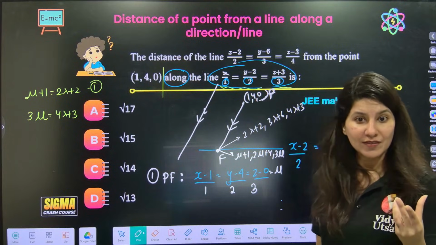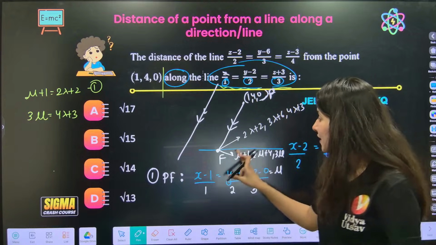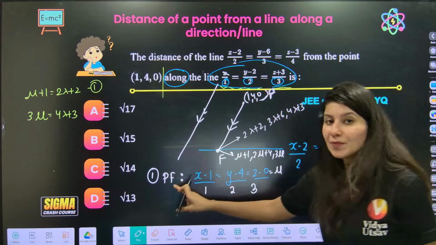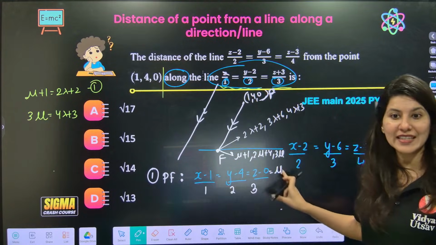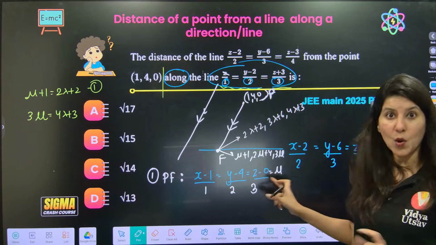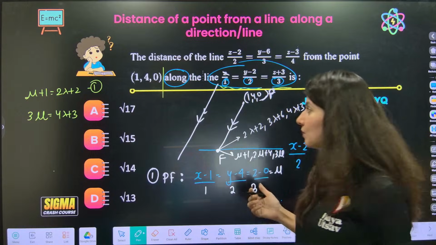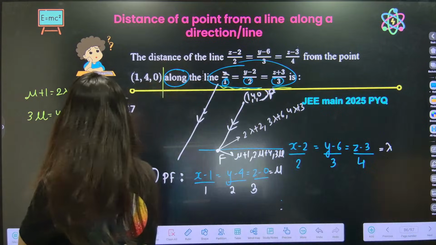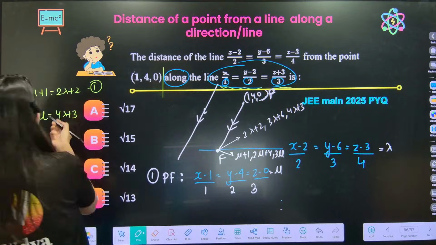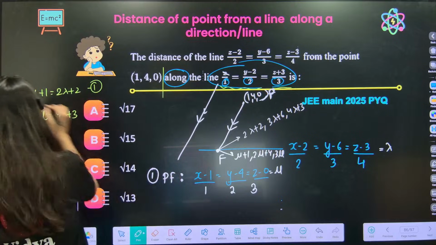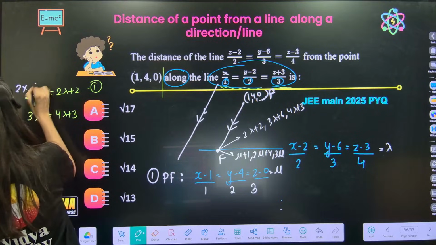Ninja tip in here: always focus on finding mu. That means always focus on finding the PF point from PF, not from the given line. Okay, why? I'll tell you. So ma'am, now how to solve? Can I do one thing? Because you are saying that eliminate lambda, why not I multiply this with 2?